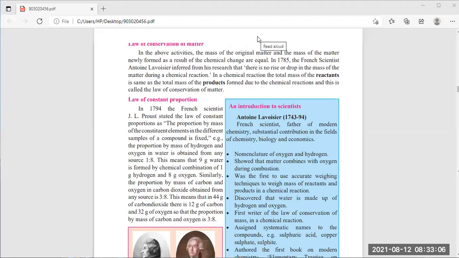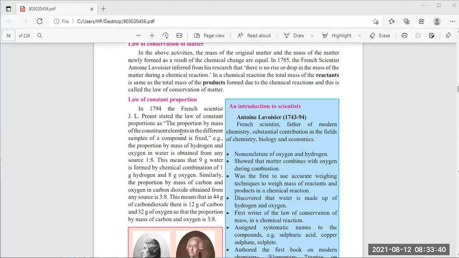Okay. Now another example is given about the mass of carbon and oxygen, carbon dioxide. If you see it, carbon dioxide obtained from any source has carbon and oxygen in the ratio 3:8. This means that we will get 44 grams of carbon dioxide from 12 grams of carbon and 32 grams of oxygen. 3:8 means its proportion is like that.